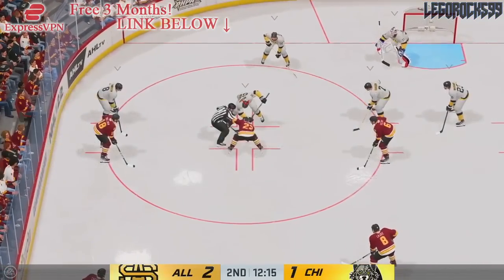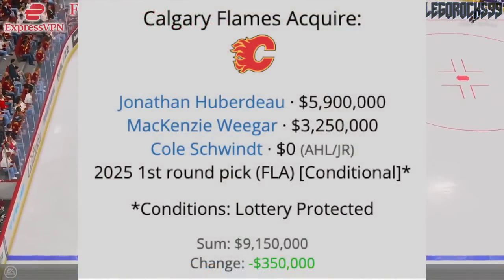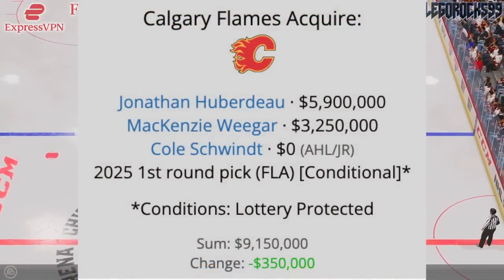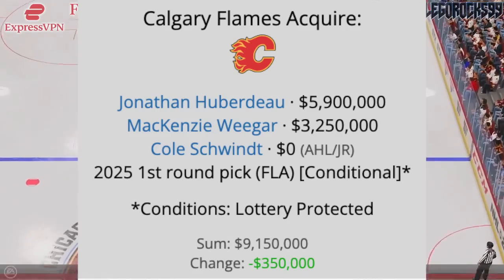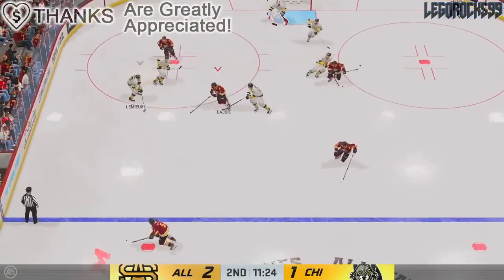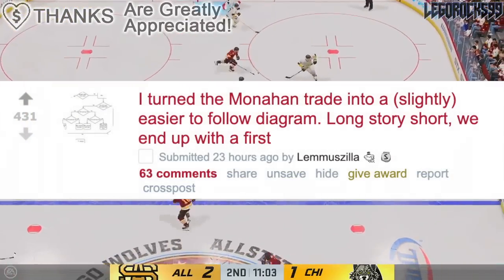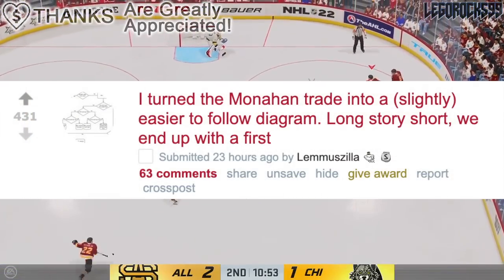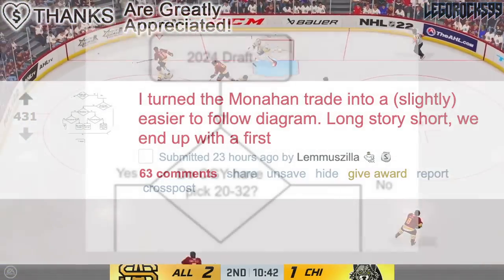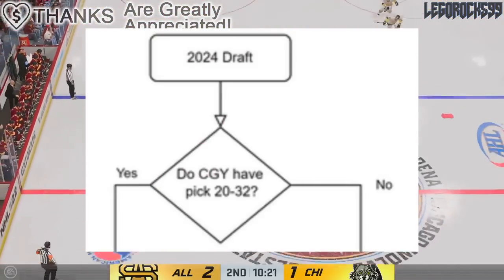So that is a very small-ish kind of condition. Florida sends over a 2025 first. If it's third overall, first overall, or second overall, then okay, Calgary is getting the 2026 Florida Panthers first instead. This information is like the prelude to the Sean Monahan thing, so let's go back over to Lemaszilla's post and talk about the 2024 draft. Question number 1: in 2024, do the Calgary Flames have a pick between 20th and 32nd overall?